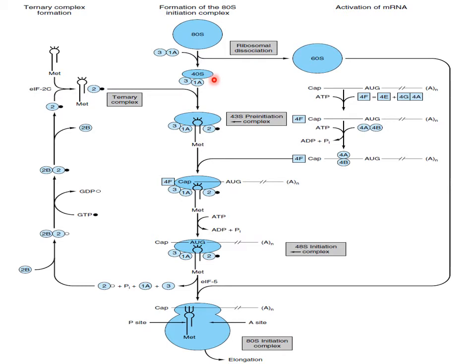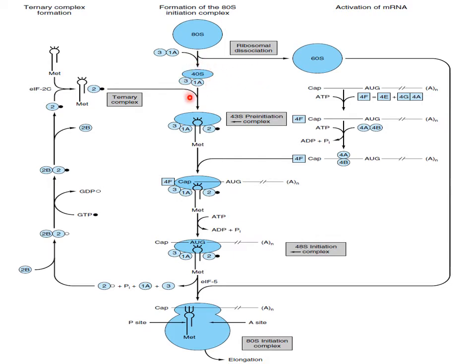The 40S unit is kept dissociated in the presence of two factors, factor 3 and factor 1A. These two factors keep the subunits in dissociated form, so that the 60S will not associate with 40S.